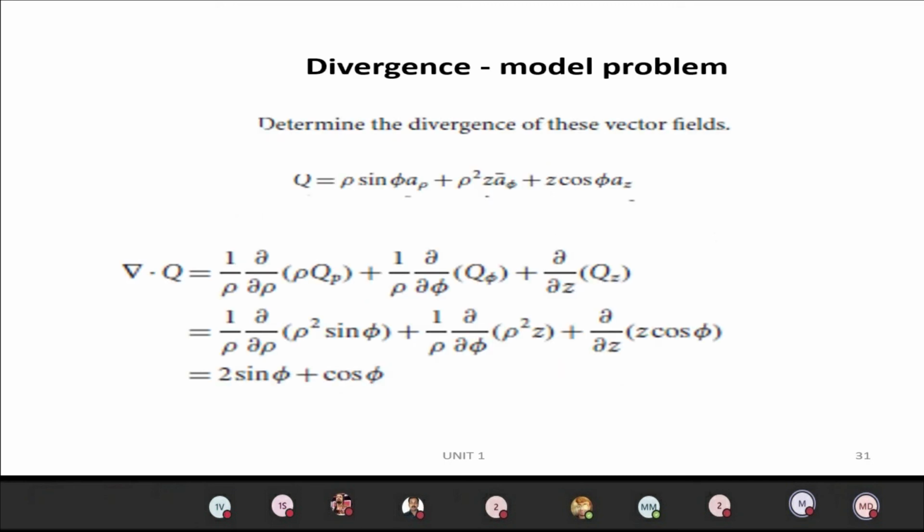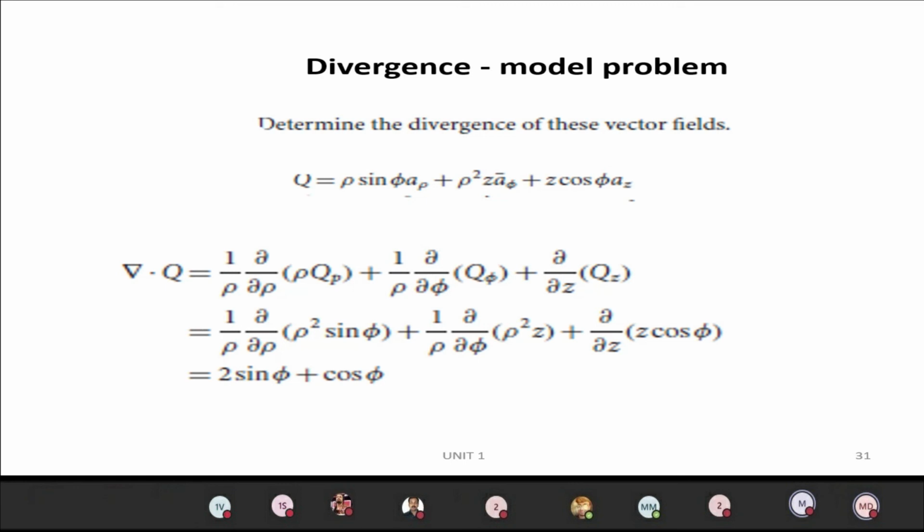So you can see a model problem relating to that. Determine the divergence of the vector field Q vector equals rho sin phi a rho vector plus rho square z a phi vector plus z cos phi a z vector. We want to find the divergence. So divergence, nothing but del dot Q, equals 1 by rho dou by dou rho of rho Q rho, plus 1 by rho dou by dou phi of Q phi, plus dou by dou z of Qz.